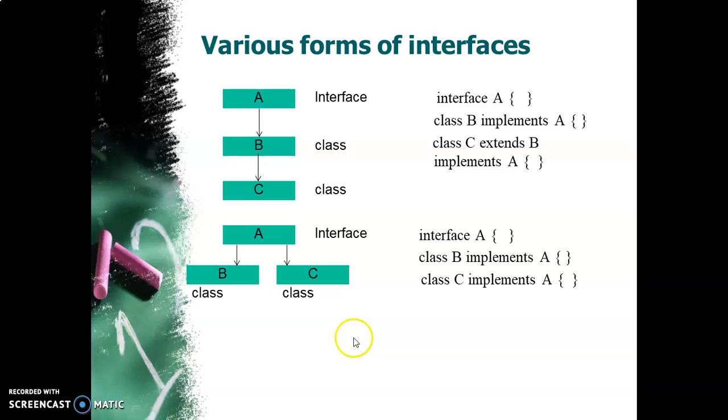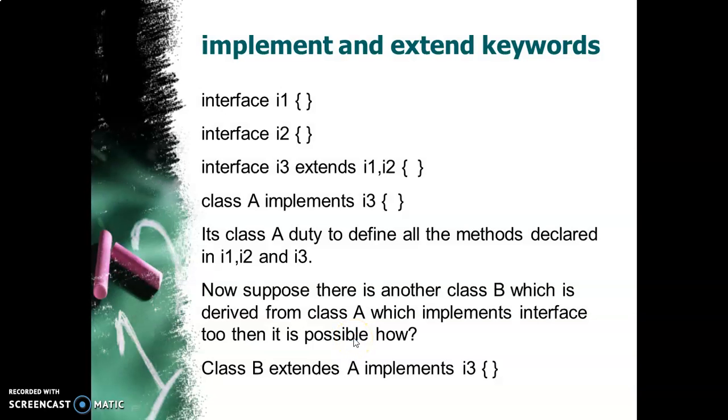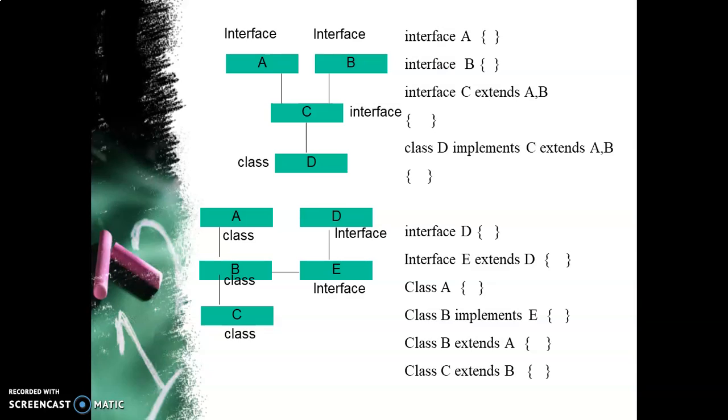For example, consider that I have an interface I1, I have an interface I2. I have created a reference variable of interface I1. Then that I1 reference variable will not be able to access the methods and variables that are in interface I2. Please note this very carefully.